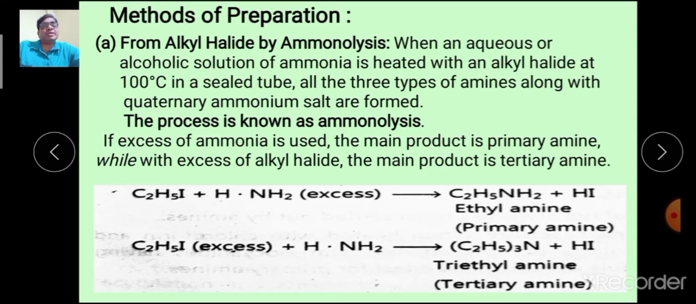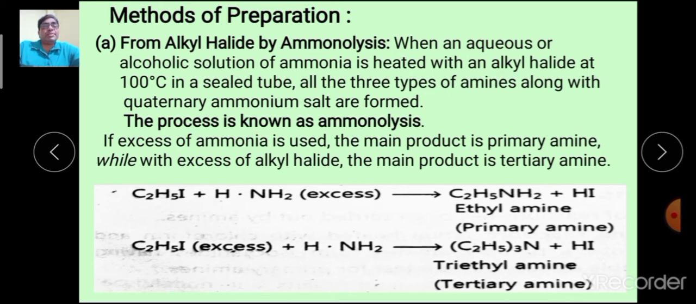The first method is from alkyl halide. The process is known as ammonolysis. Here ammonia is used when an aqueous or alcoholic solution of ammonia is heated with alkyl halide at 100 degrees centigrade in a sealed tube. All the 3 types of amines, that is primary, secondary, tertiary, along with quaternary ammonium salts are formed. The process is known as ammonolysis.